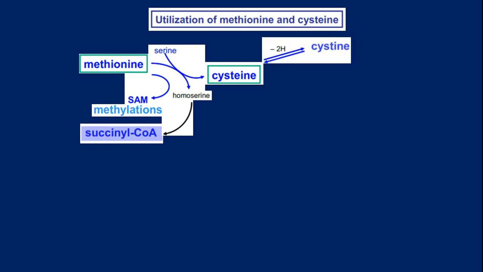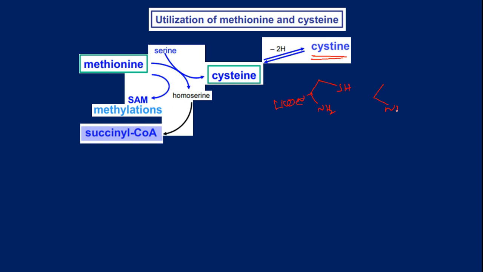Cysteine can be converted to cystine. Let me draw the structures for cysteine and cystine. Here we have COOH and NH2, and here we have SH. So this is cysteine.